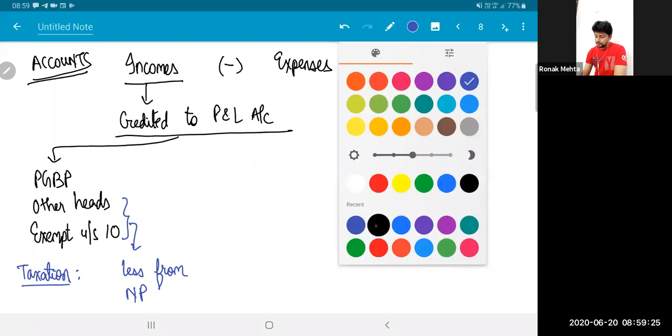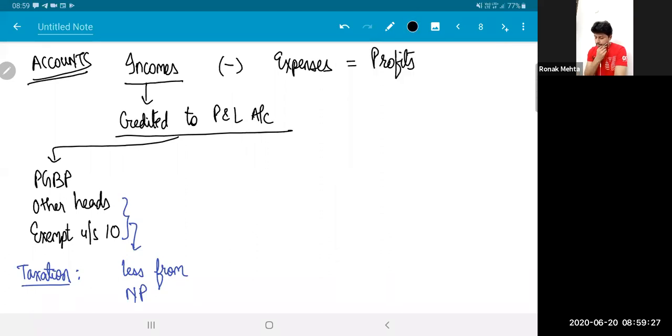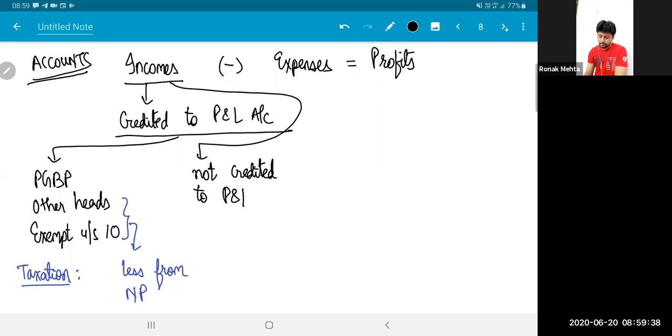It may also happen that some income is not credited to P&L, but they are chargeable to tax. Maybe it is credited to some reserves, or maybe it is credited to the capital account of an individual, but it's still chargeable to tax under the head PGBP. Now what I'll have to do is that I'll have to add this to my net profit.